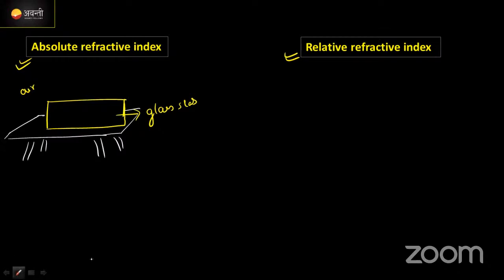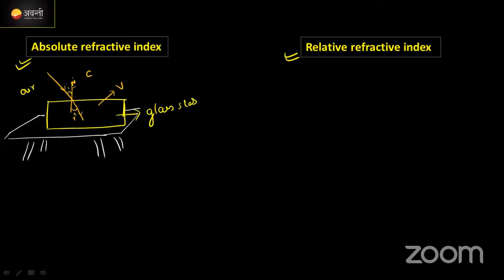Okay, when a ray of light which is coming in the air is incident on the glass slab, obviously refraction होना चाहिए. Like this is the incident angle, this is the refracted angle. Correct now? This is a normal. Now guys, in air speed of light I'm going to take c. When it enters the glass slab, इसका velocity क्या होता है? v. I'm going to take this one like this.